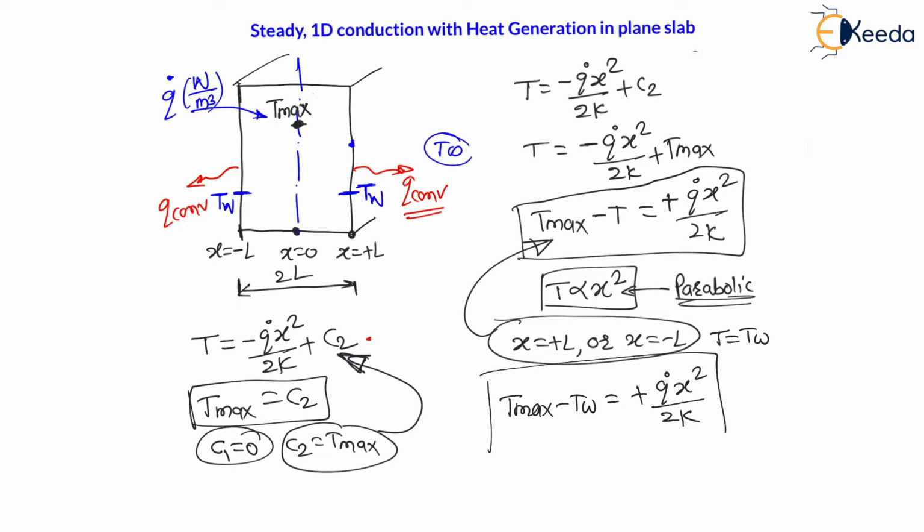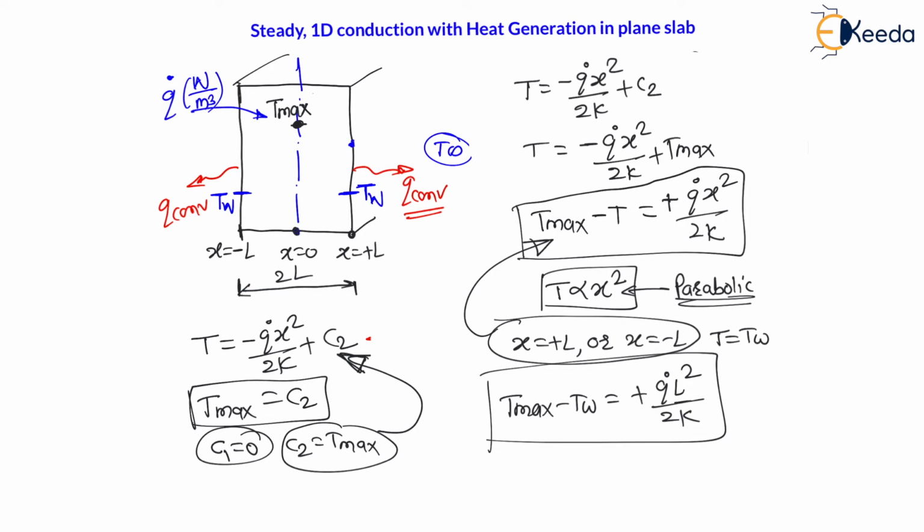In examination, they will ask you directly, what is the maximum temperature minus wall temperature for the plane slab? It is q dot x square divided by 2k. Here, instead of x, we have to put L. If I put minus L or plus L, it will become L square only, right? Therefore, replace x square with L square. The equation becomes q dot L square divided by 2k.